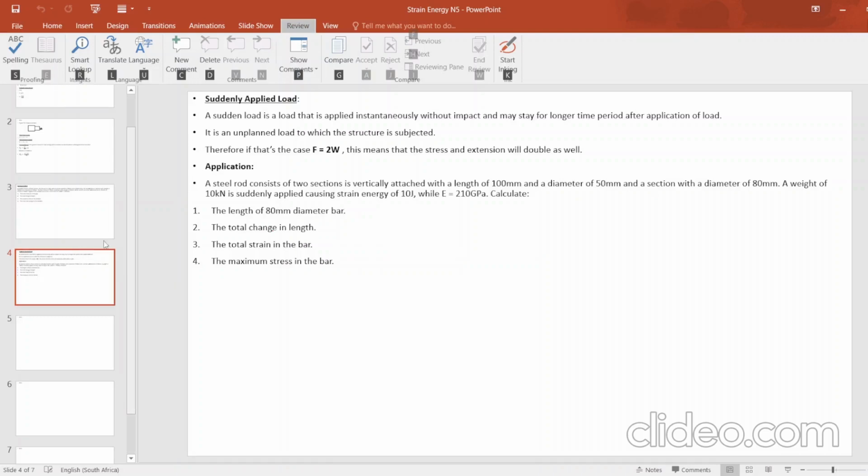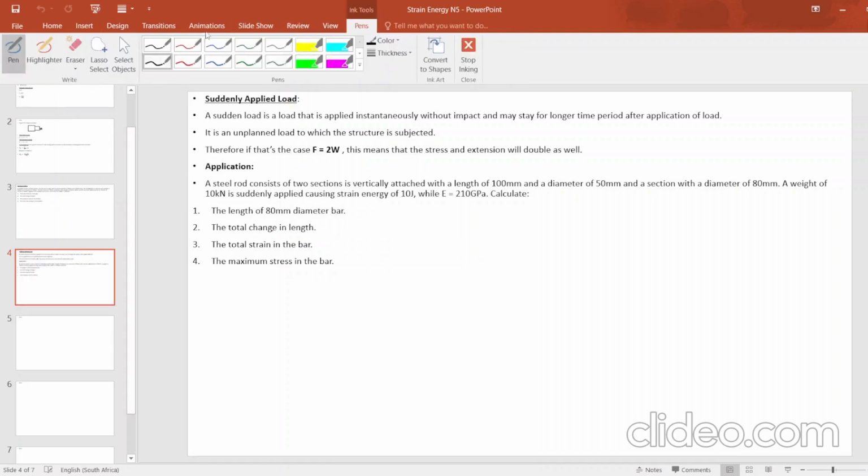Let us continue with our strain energy. We looked at the gradually applied load. Now we are looking at the suddenly applied load. A sudden load is a load that is applied instantaneously without impact and may stay for a longer time period after application of load.